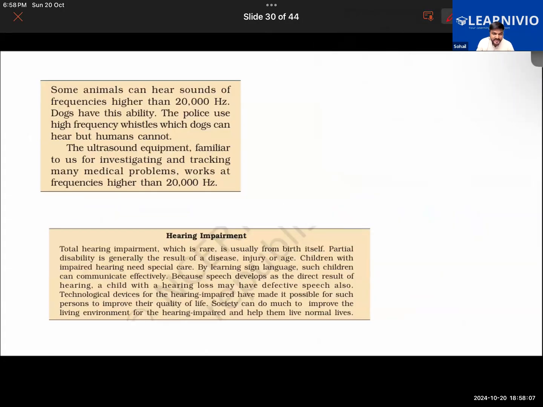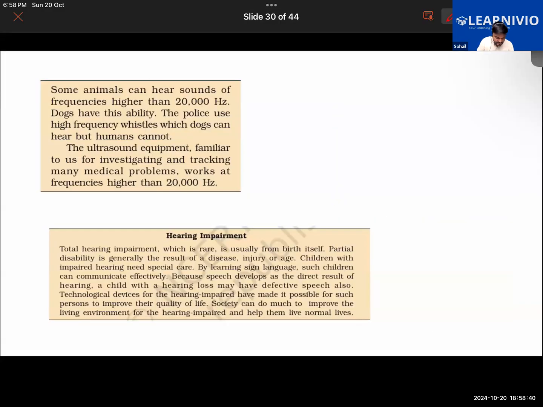Now we know that there are some animals that can hear sounds of frequency higher than 20,000 hertz. Dogs have this capability. So the police would be using high frequency whistles which dogs can hear, but humans cannot. That is one such thing. And the ultrasound equipment familiar to us for investigating and tracking medical problems also works on frequency more than 20,000 hertz. So these are some of the applications.